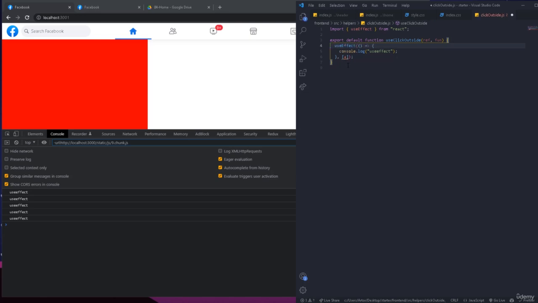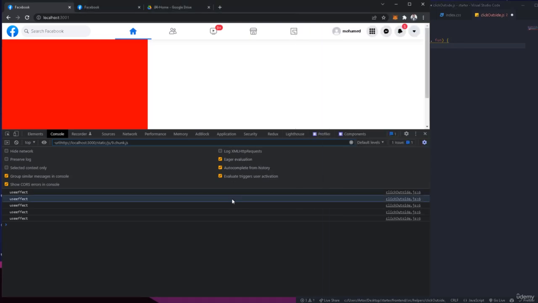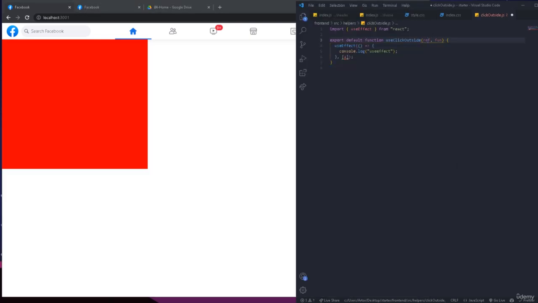So this is simply what the use effect is. So it's pretty cool to use. So we're gonna add the reference as a dependency here, because whenever we change the reference, the use effect is gonna run again, okay? So this is simply what use effect is.